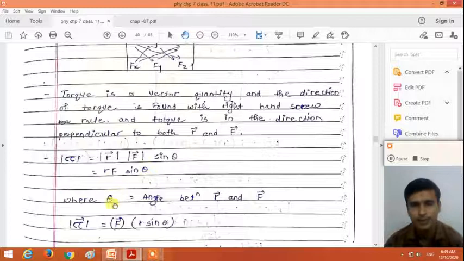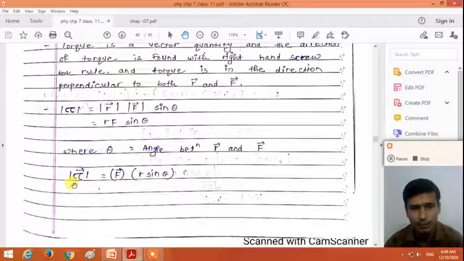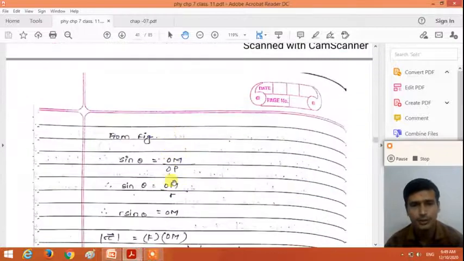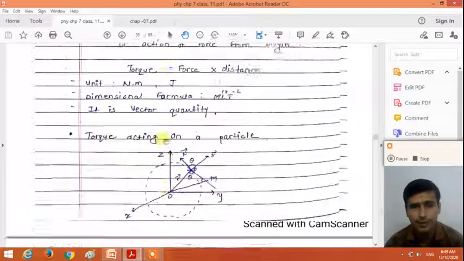Now take this: the magnitude of the torque is equal to the magnitude of force times r sine theta. So from this figure, we need to find r sine theta.